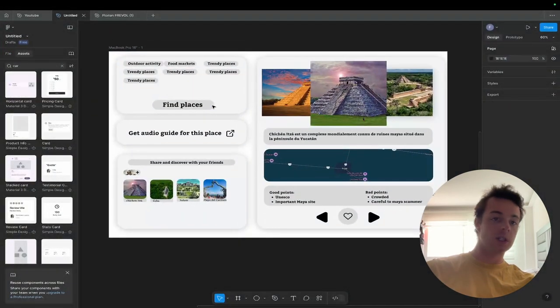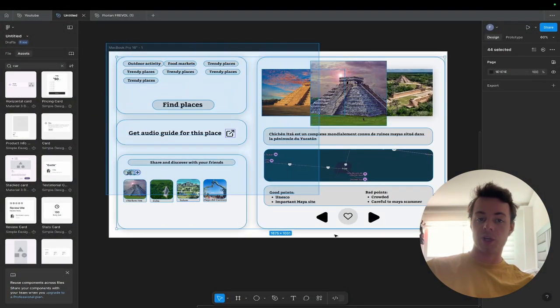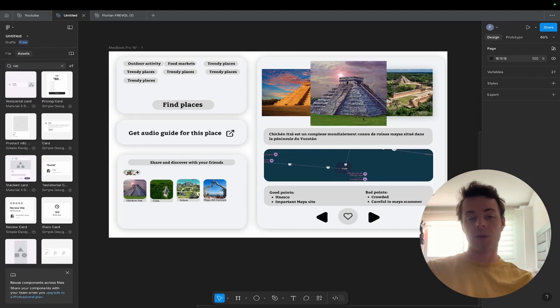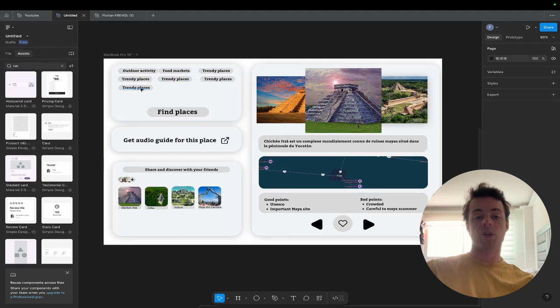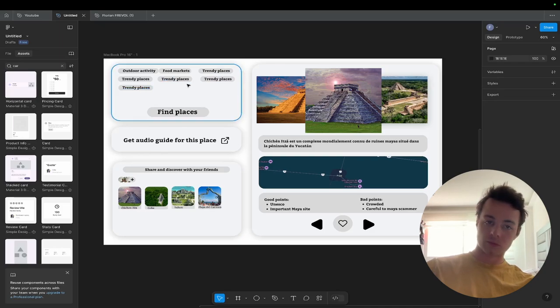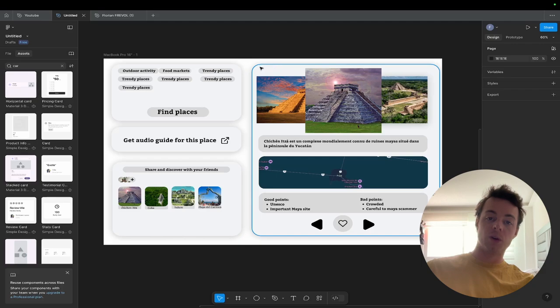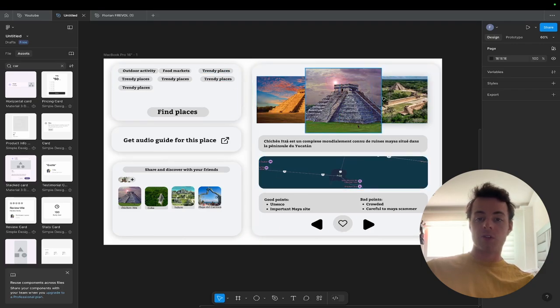So here it is on desktop for now. I'll be working on it because I'm with Next.js. And so you will have to choose which activity you want. It's like the filters I showed you earlier. You find new places. It gives you some cards here. This card has a carousel with the image, the description, a map with a point describing where it is, and maybe based on your location, I don't know.